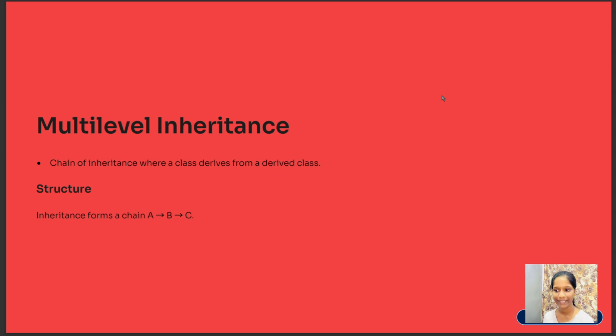And then the next is multi-level inheritance. In this, a chain of inheritance where a class derives from a derived class. That is, you can understand it in such a way that some features will be derived from grandfather to father, and these can be accessed by the child. This you can understand as some properties are acquired by father class through the grandfather class, and all these properties or features are acquired by the child class through the father class.